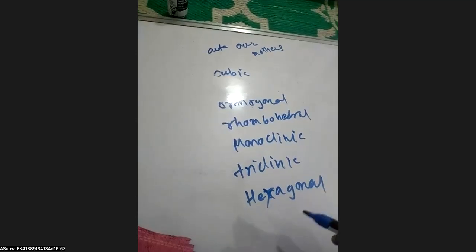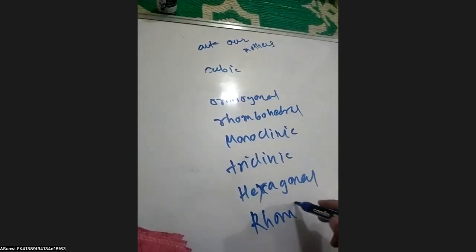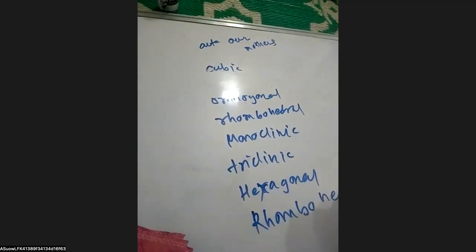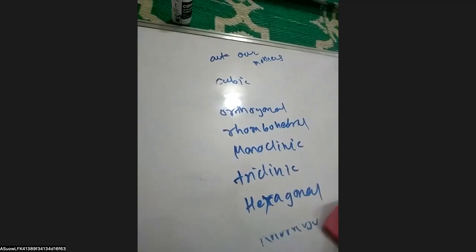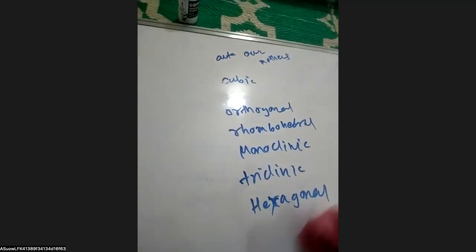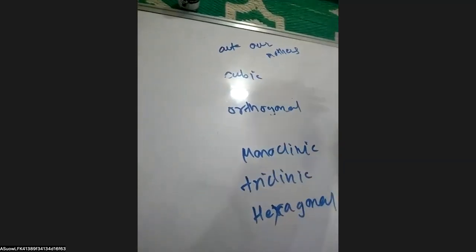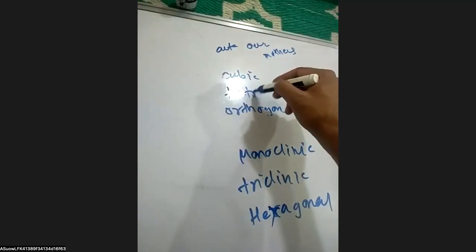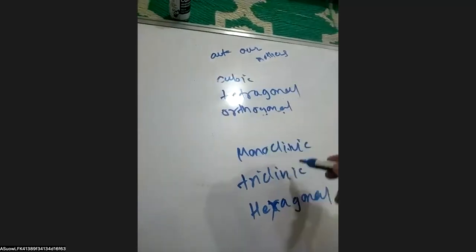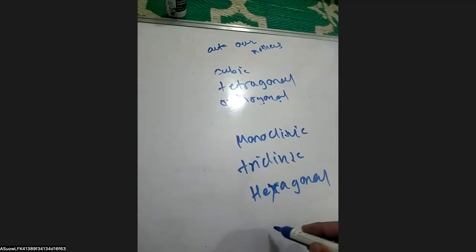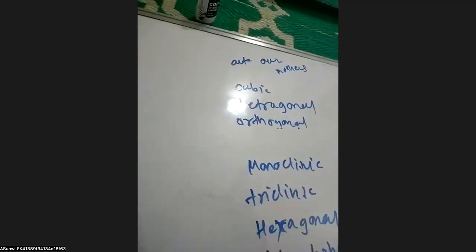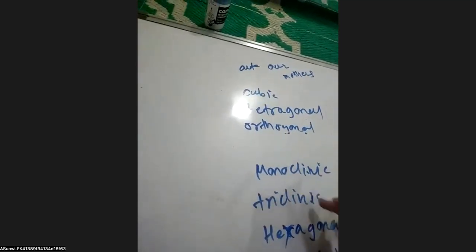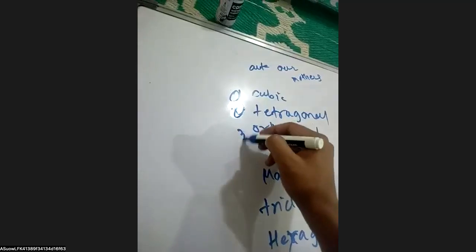So these are basically the 7 crystal systems. Here, A is equal to B is equal to C. So here all the sides are the same in case of the cubic, but in case of the tetragonal, one side is different.